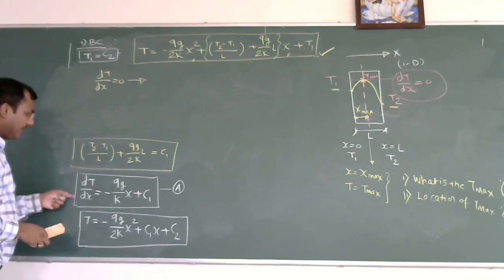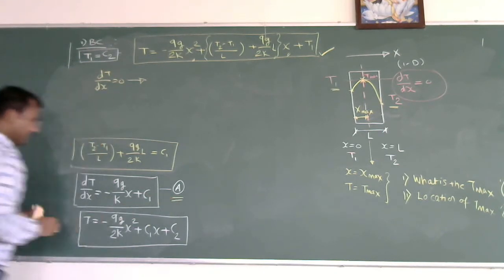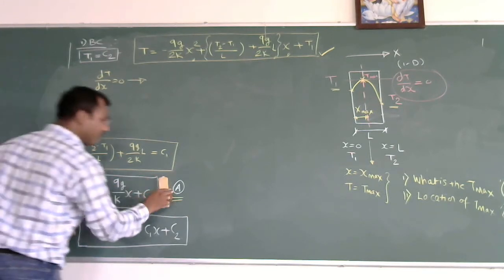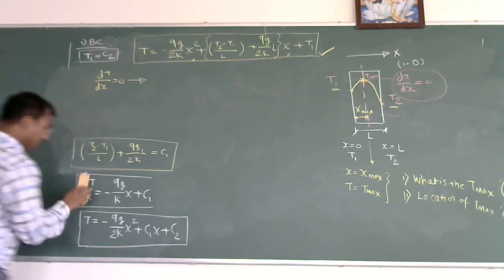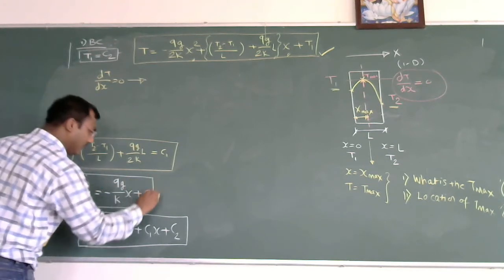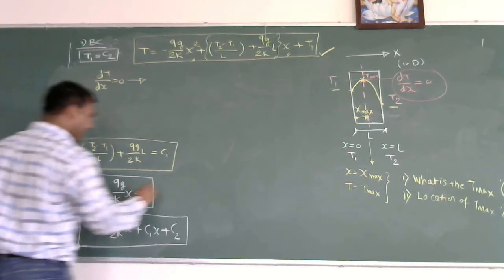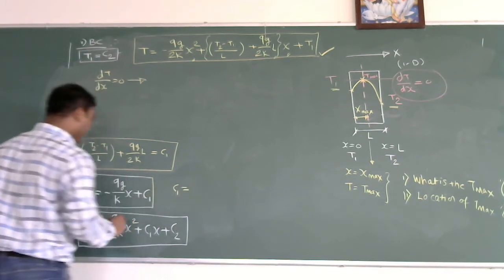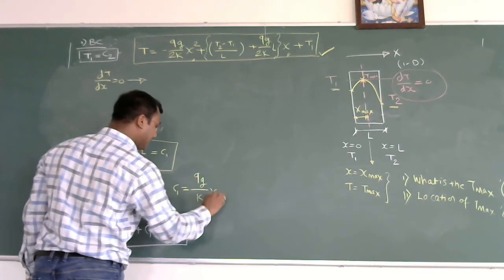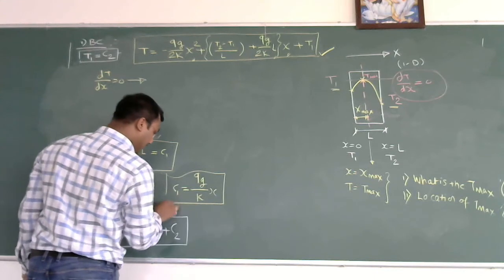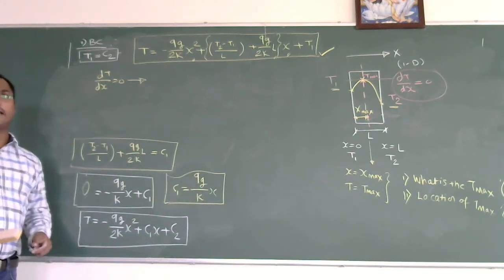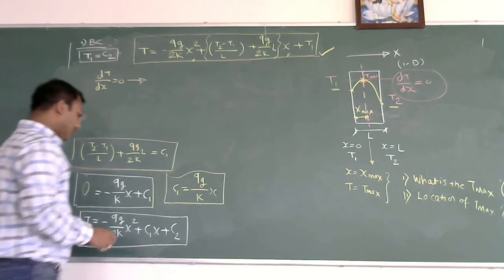But what is the dT by dx? Equation A is telling me dT by dx is equal to minus qg by k into x plus C1. Simply, I can put this as 0 because dT by dx is 0. If I replace this, I get the value of C1, and that value of C1 is nothing but plus qg by k into x. So this is the value of C1.